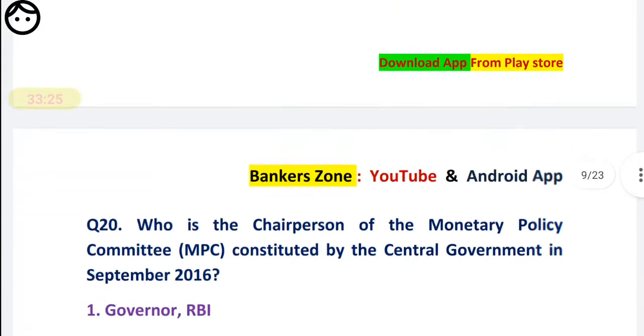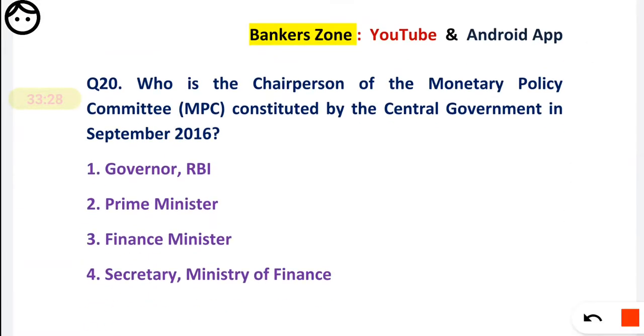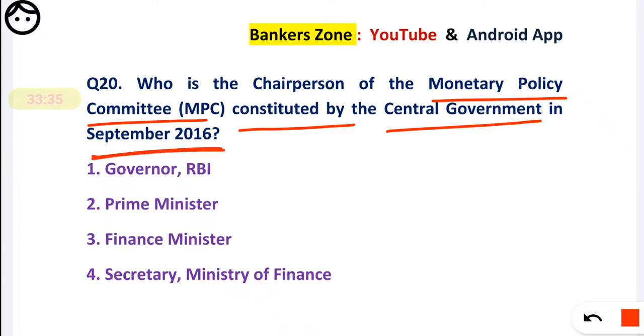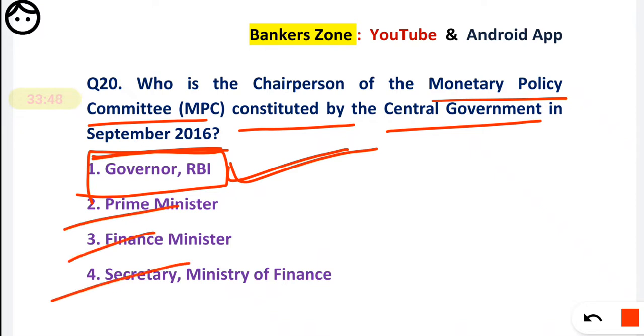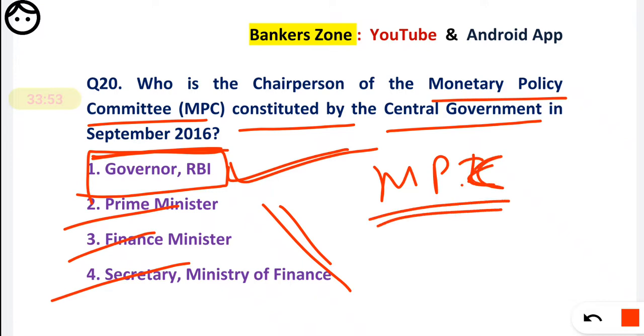Now, question number 20. Who is the chairperson of the Monetary Policy Committee constituted by the central government in September 2016? Generally, the chairperson of MPC is always the governor of RBI. So here also it is the governor of RBI. Okay, so the finance minister, prime minister, secretary, they are not part of MPC. MPC is totally under the control of RBI. Obviously, the government does influence it, but officially the chairman is the governor of the RBI.